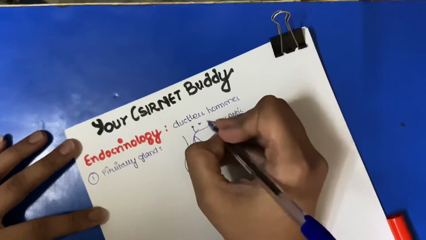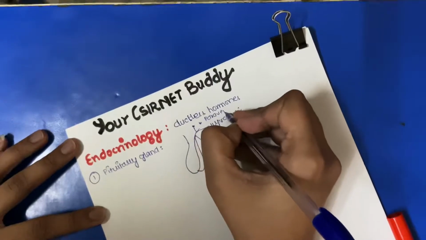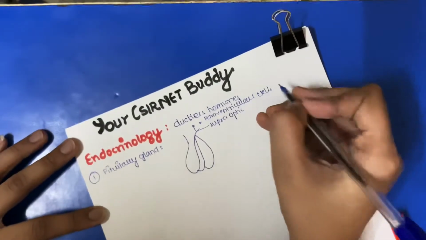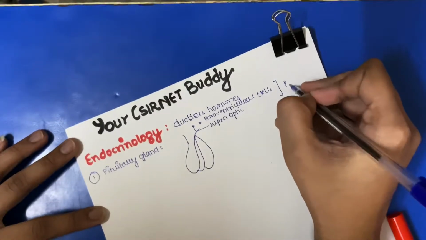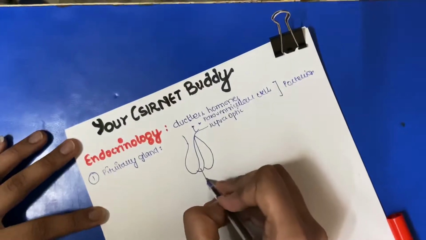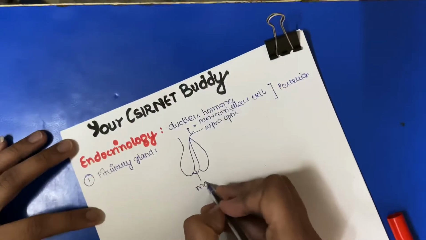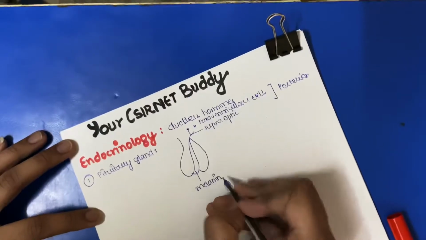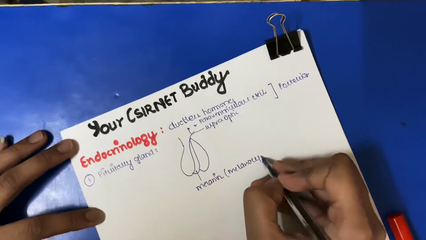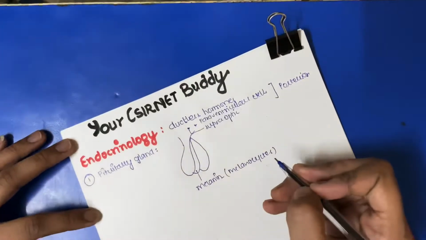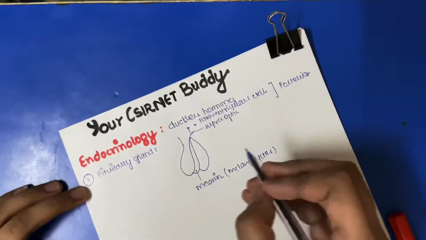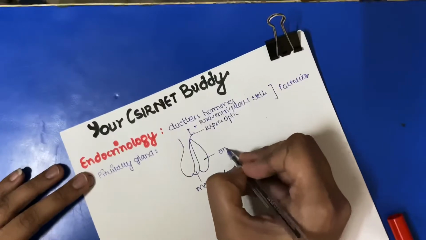The intermediate lobe has melanocyte cells, which are helpful for the secretion of melanin, which is a pigment hormone. And then the anterior lobe